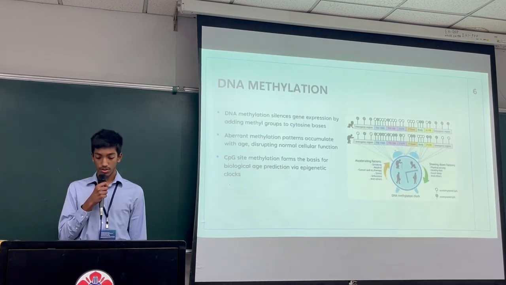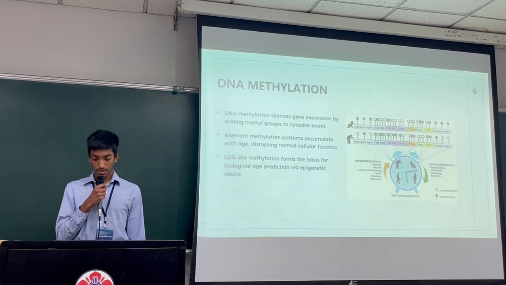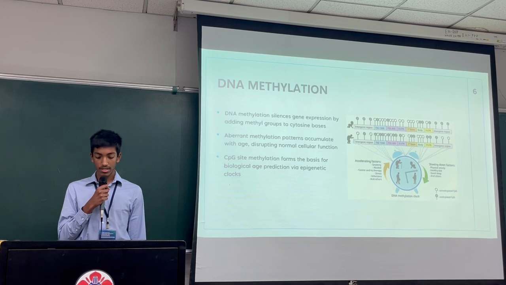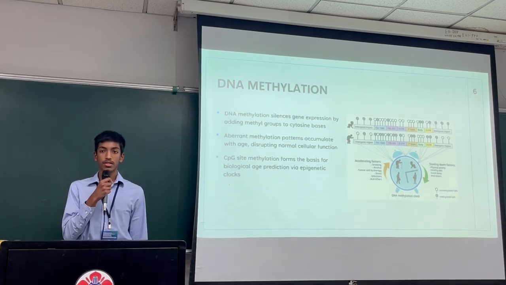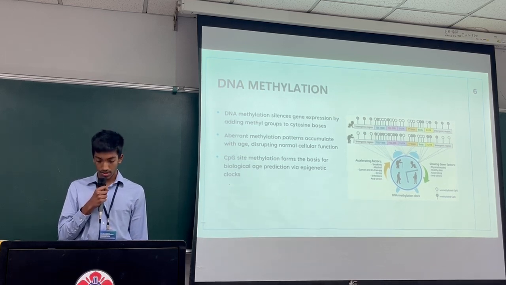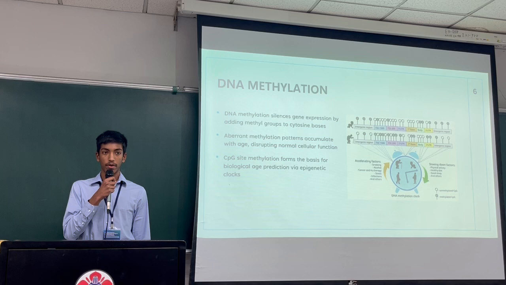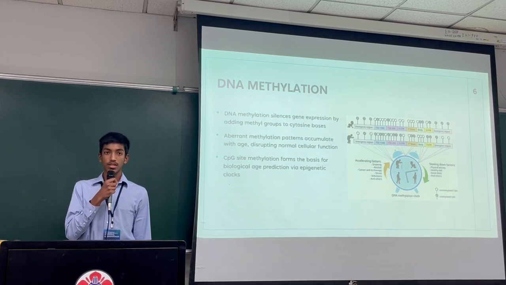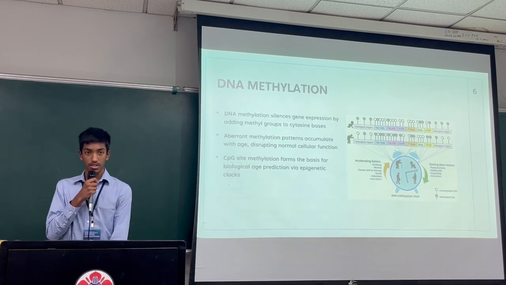DNA methylation controls gene activity without altering DNA and is one of the most studied epigenetic markers. It typically occurs at CpG sites, where cytosine is followed by a guanine, and the addition of a methyl group can silence gene activity. As we age, our cells accumulate changes in methylation patterns. Some become inappropriately turned off, while others become mistakenly activated. These shifts form predictable aging signatures used to build epigenetic clocks that estimate biological age. Multiple methylation clocks were used to validate fibroblast aging and explore how mitochondrial dysfunction and treatments like dexamethasone alter the methylation landscape.